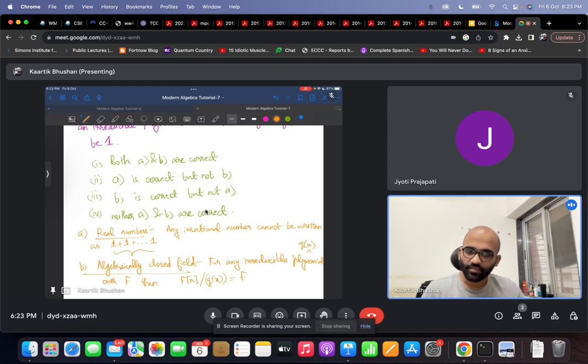So if you take the algebraic extension of F with any irreducible polynomial, you don't get something extra. The field remains the same. That's when it's called algebraically closed.